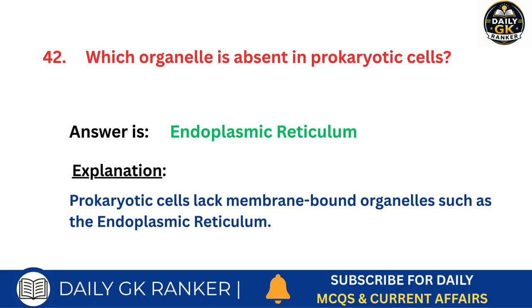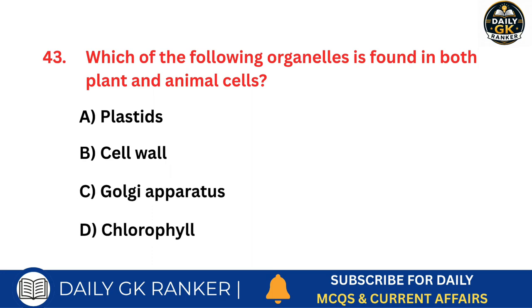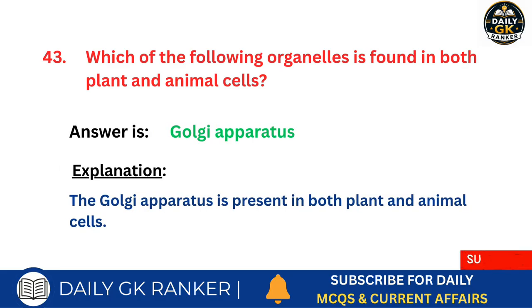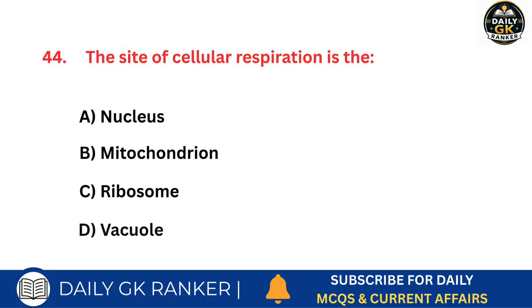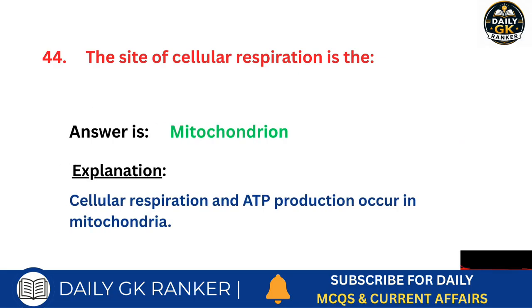Answer is endoplasmic reticulum. Which of the following organelles is found in both plant and animal cells? Answer is Golgi apparatus. The site of cellular respiration is which organelle? Answer is mitochondrion.